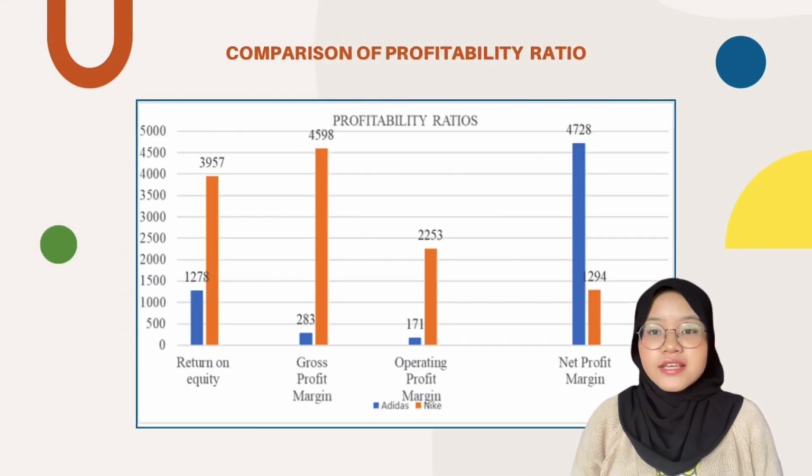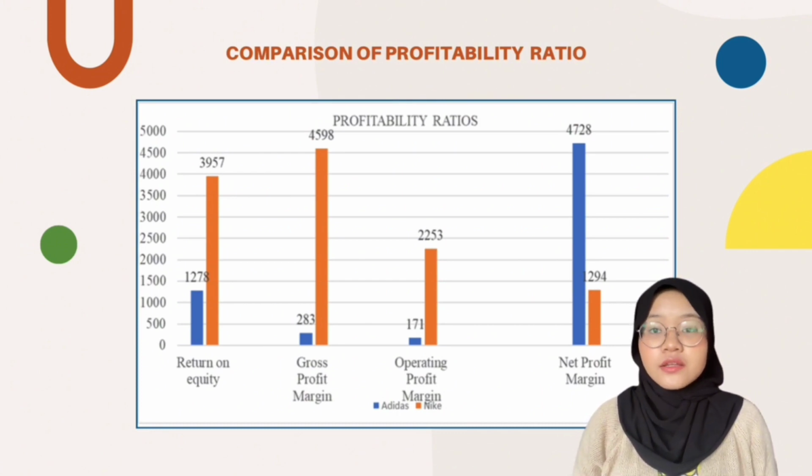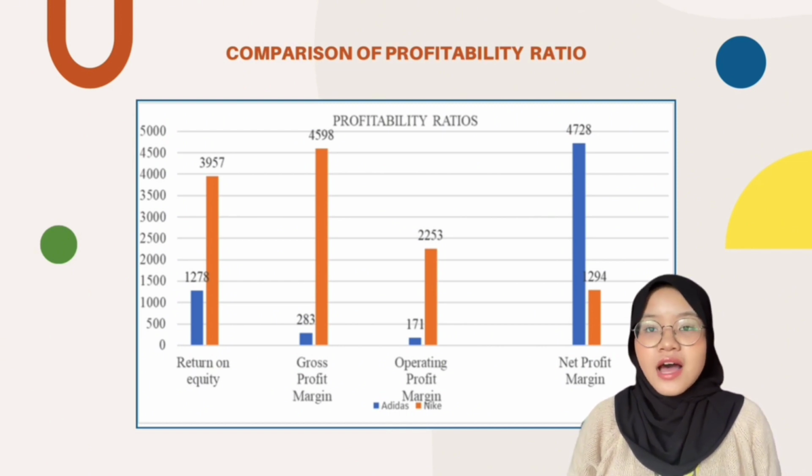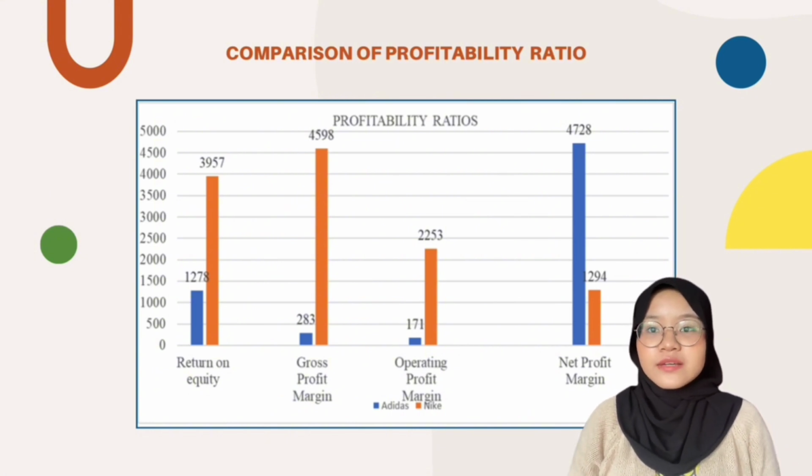Adidas's return on equity is 12.78%, while Nike's is 39.57%, which means Nike is also higher in this category. But in gross profit margin, Adidas's ratio was higher than Nike's, indicating that Adidas had a better contribution margin. However, Nike had a higher operating profit margin compared to Adidas. The same goes for net profit margin. Nike had a lower ratio, however, it indicates a bigger income to shareholders.